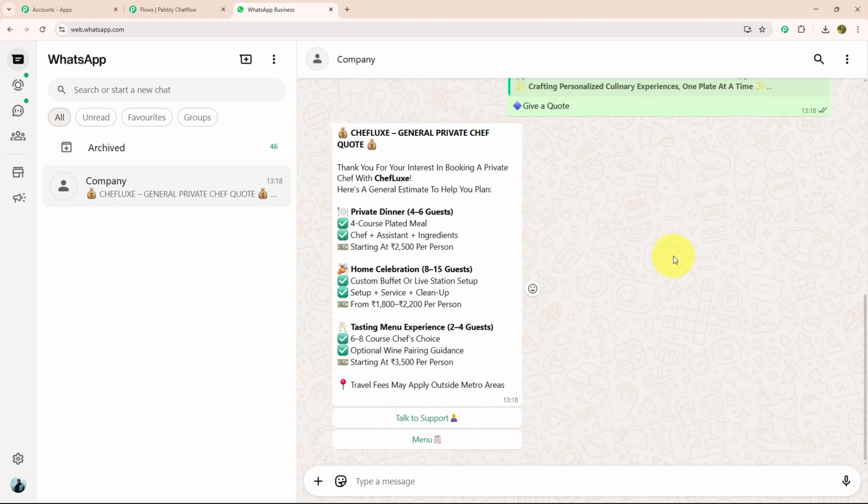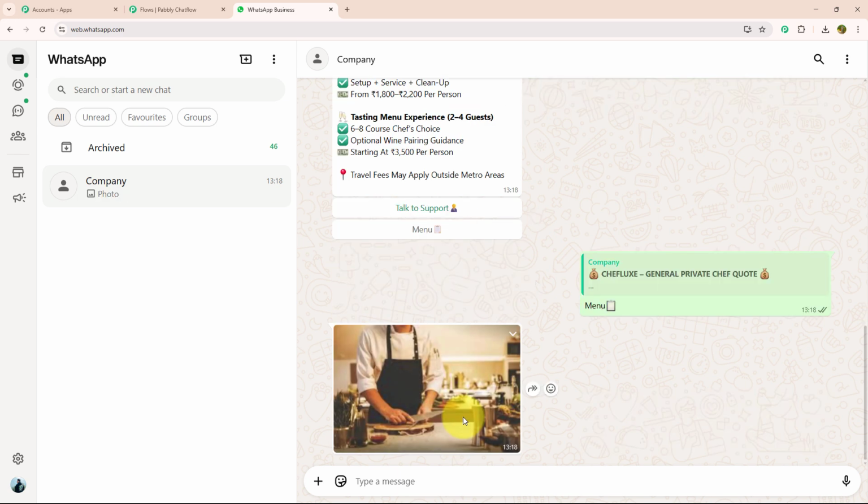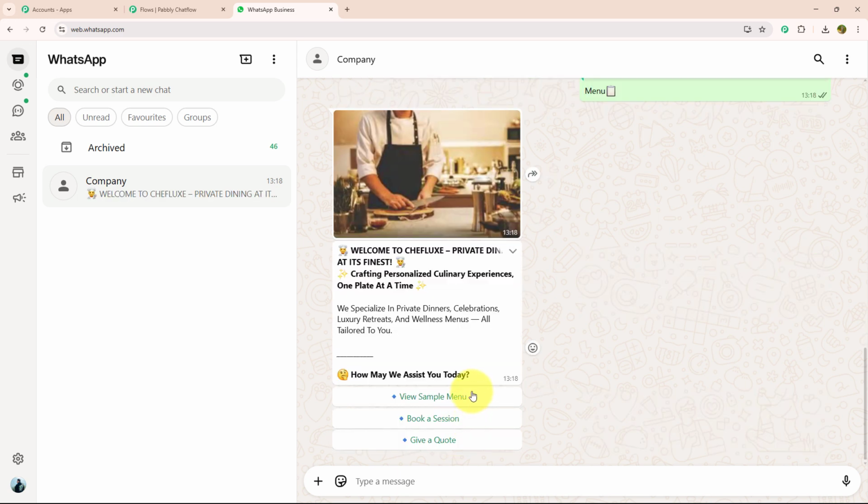As soon as I have selected the quote, they have provided me a quotation for their private chef with the number of guests. With that they have also provided me 2 action buttons: menu and talk to support. I'm going to select the menu option. As soon as I have selected the menu option, I got the initial message again. This time let's select view sample menu.